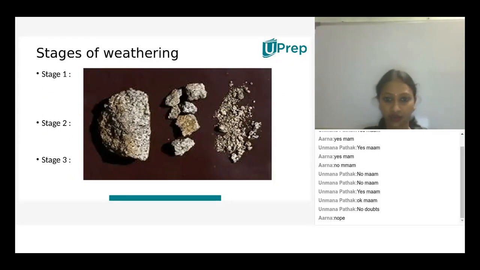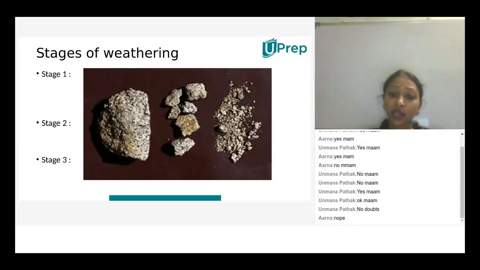Stages of weathering. So what do you mean by stages of weathering, children? What are the different stages to undergo weathering? Primarily, the first stage is about the particles in a huge piece of parent rock. What do you mean by parent rock? The big rock from which the smaller particles or soil forms. That big rock is nothing but a parent rock.